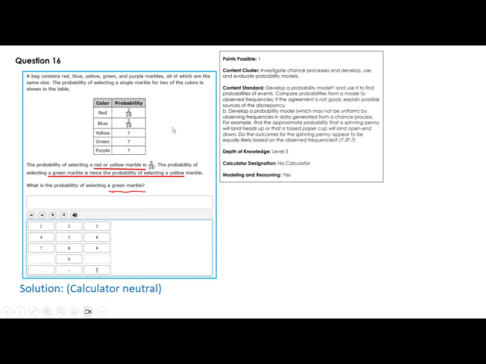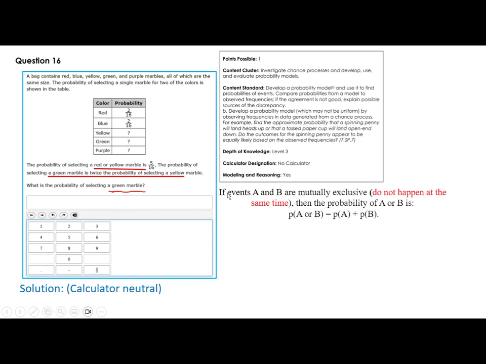Even though this is rated as level 3, you can really do it. Just organize your work. So what do we know? First of all, let me remind you of a very important rule. If events A and B are mutually exclusive, which means they do not happen at the same time, then the probability of A or B, you add these two. You add the probability of A and the probability of B.